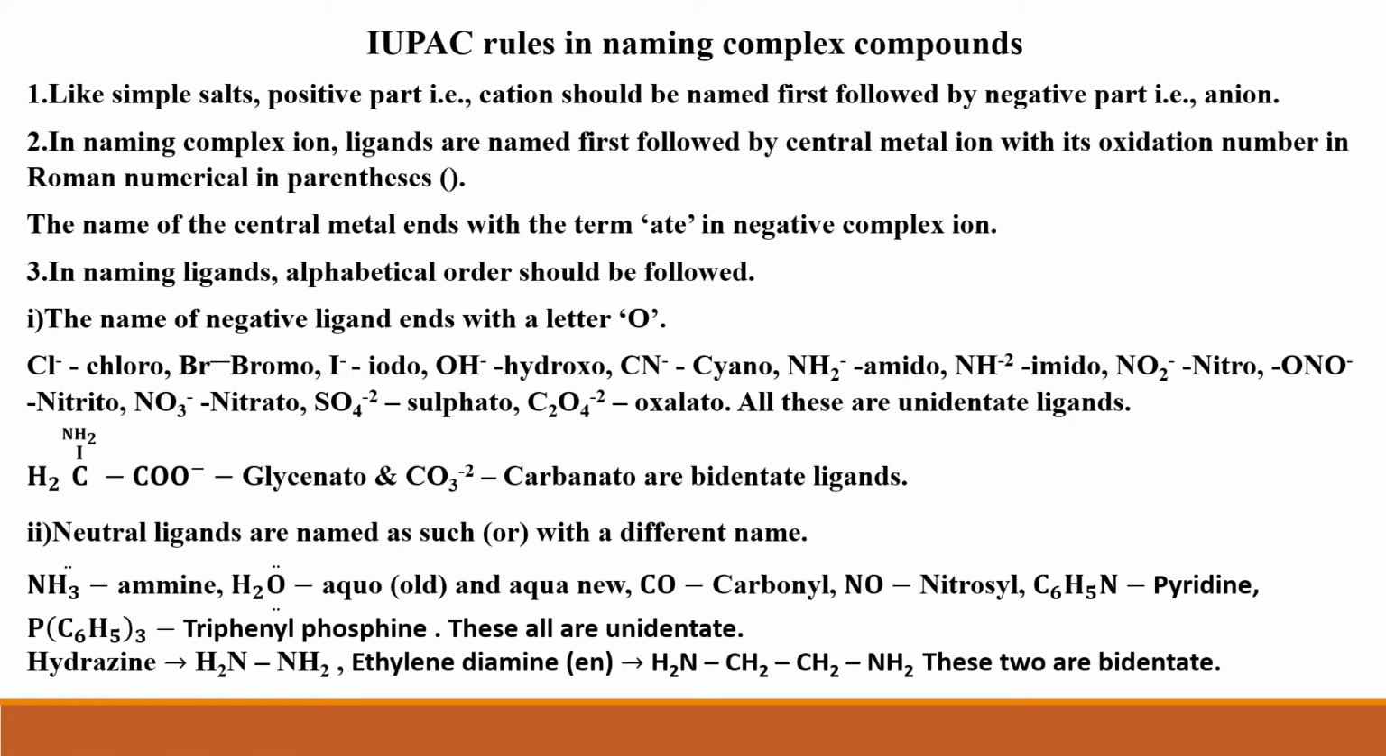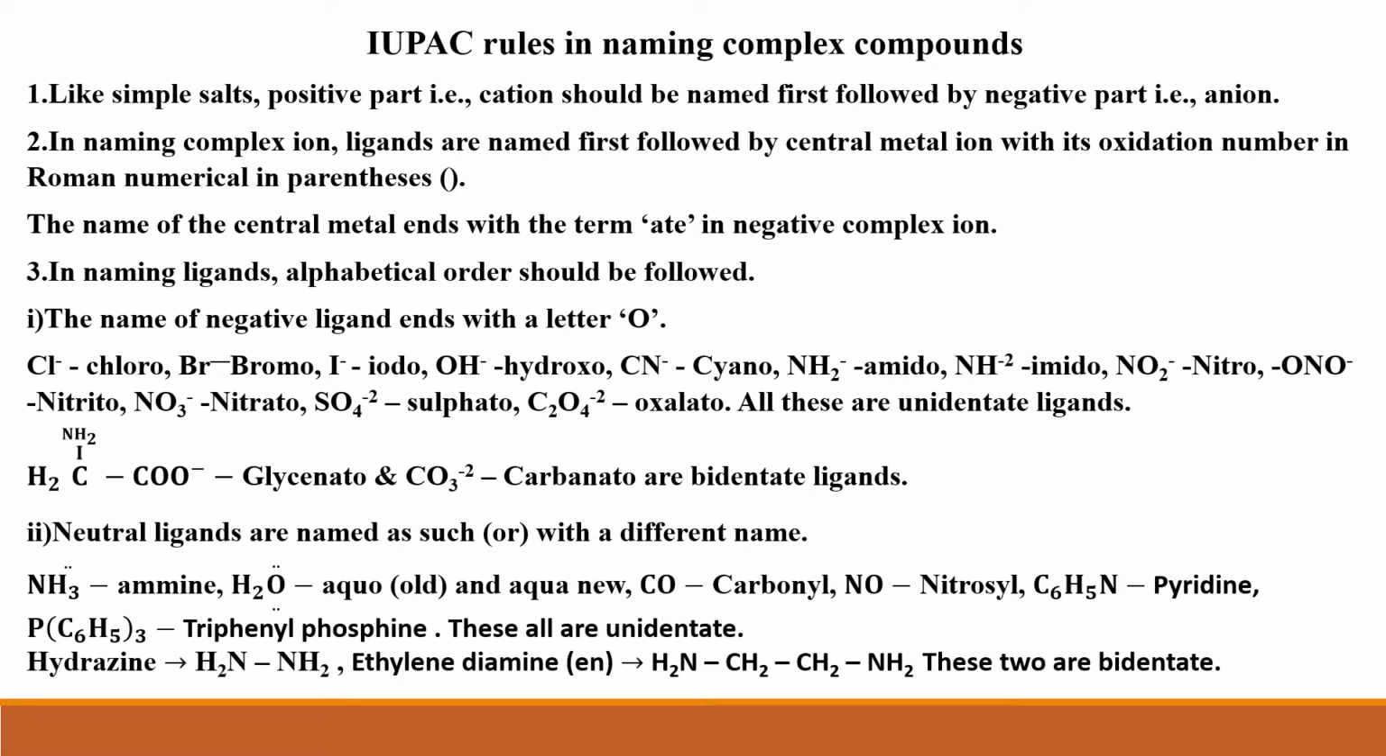Number 1, like simple salts, positive part is named first and then the negative part is named. Okay students, like simple salts, taking sodium chloride, potassium sulfate, calcium chloride. In whichever salt you see, we find that the positive part, that is cation, is named first, followed by naming the negative part, that is anion. The same is the rule which we follow in naming complex compounds also. Okay, that's the first rule.